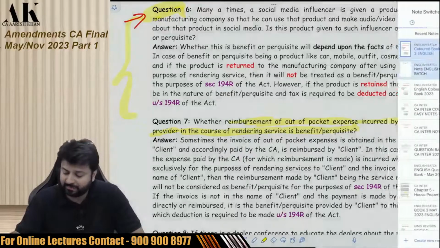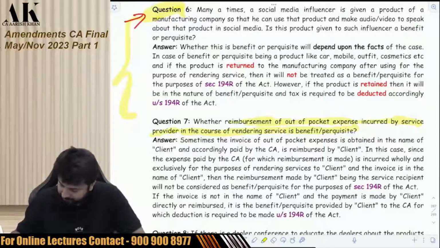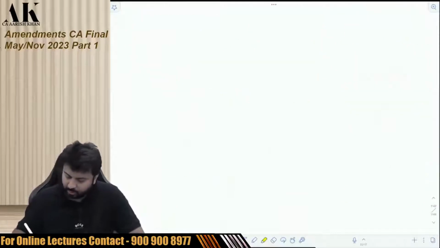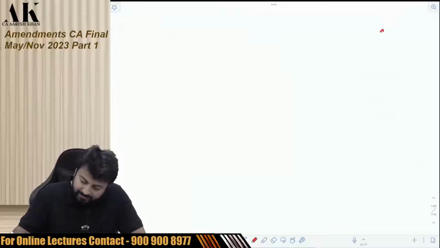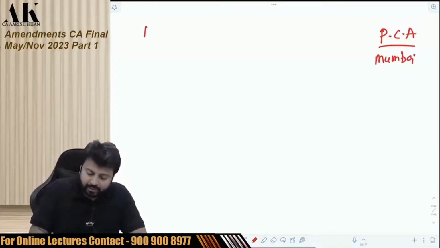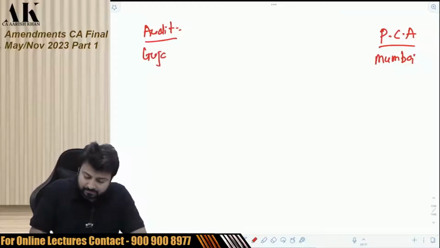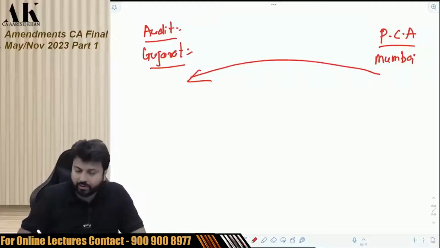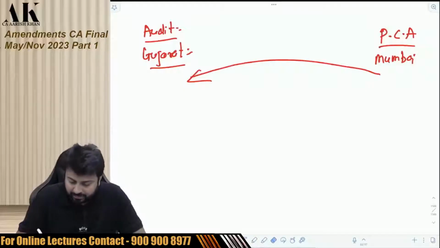Let me give you an example. Suppose there is a practicing chartered accountant who is in Mumbai and he has to go for an audit, say in Gujarat. So now if he is going for an audit in Gujarat, he will be staying in a hotel.